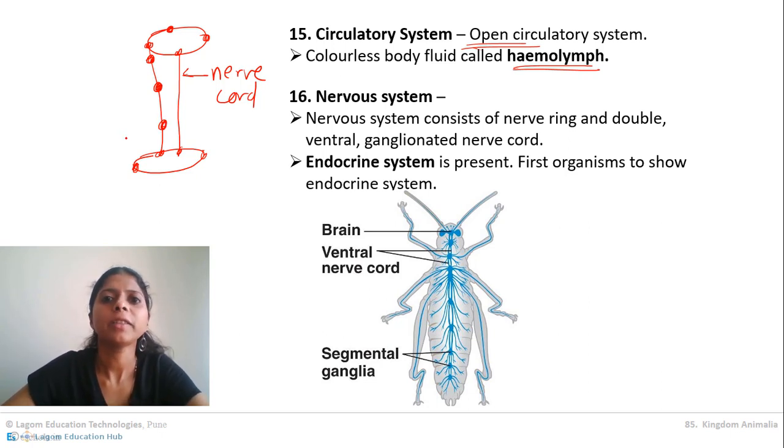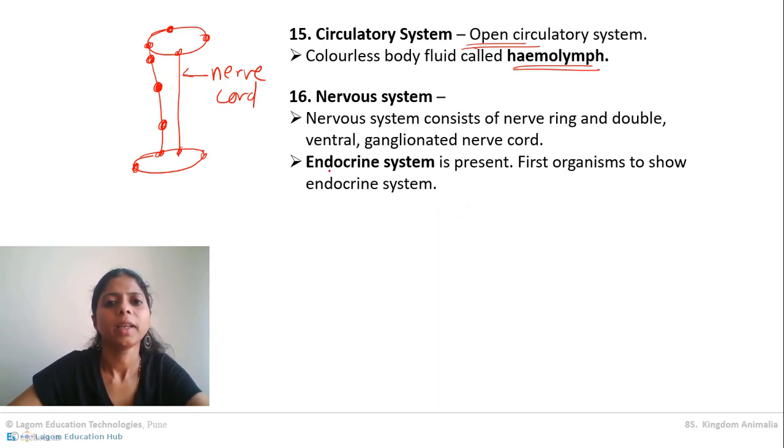In the further chapters, we are going to study cockroach in detail. At that time you will understand how exactly they have a ganglionated nervous system. The next thing is, they are the first animals to show an endocrine system. Do you know what an endocrine system is? Endocrine system means hormones.